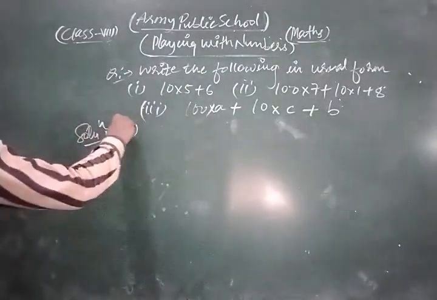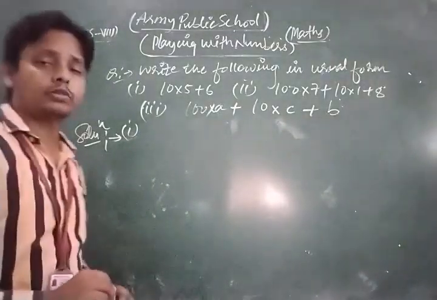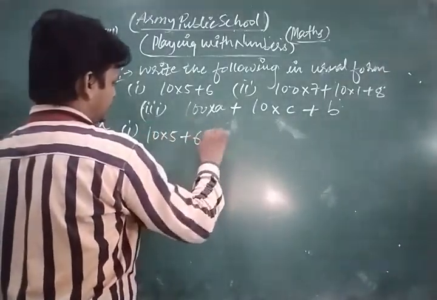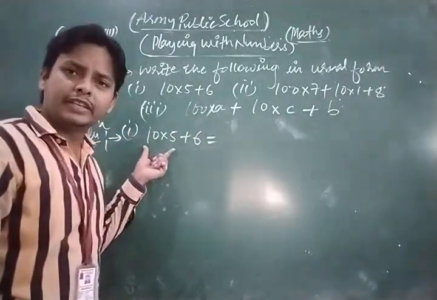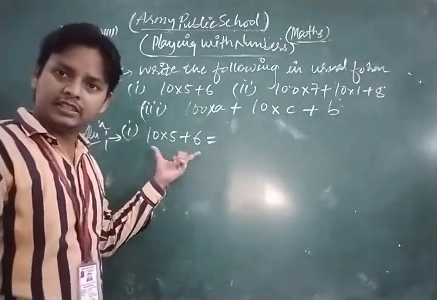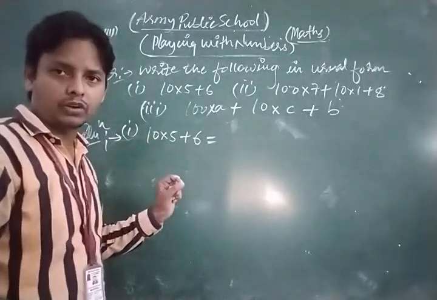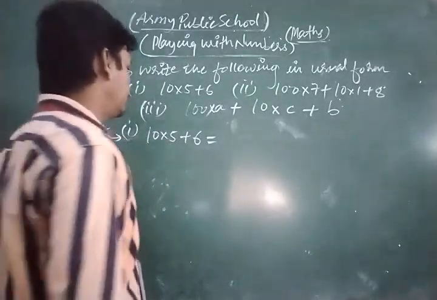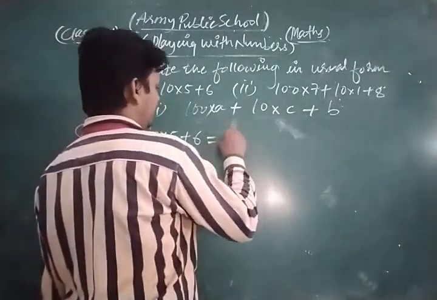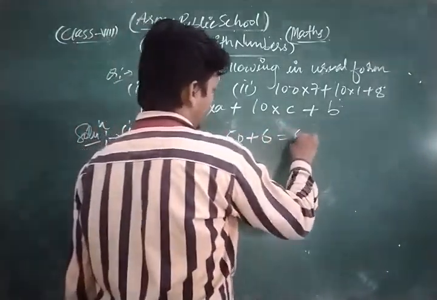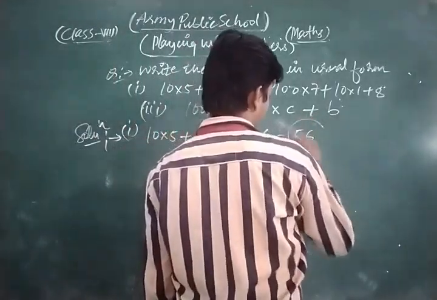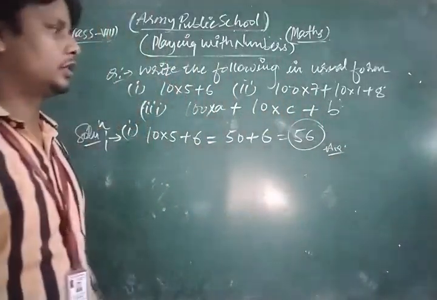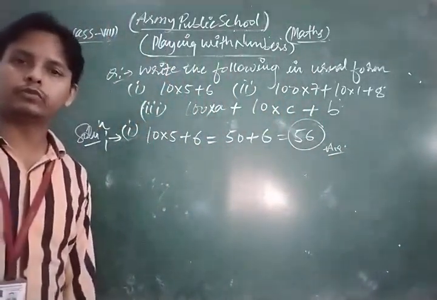First of all, we take first part of this question. Look, this is 10 into 5 plus 6. This is in generalized form, so we just write in usual form. It is a 2-digit number, because of the second digit. Only 10 is there, so 10 into 5, that is 50, plus 6. So we can write 56. So 56 is the required number in usual form.